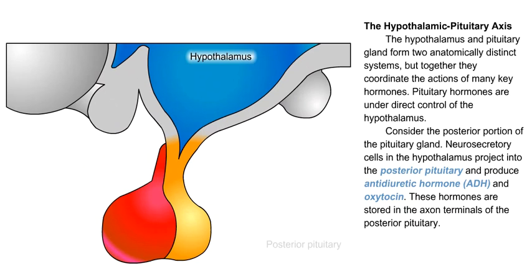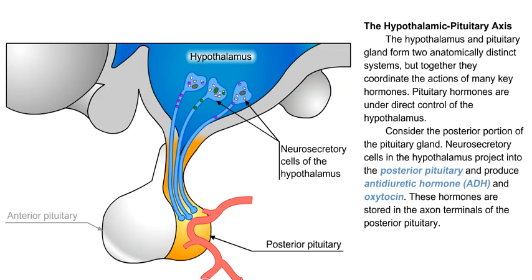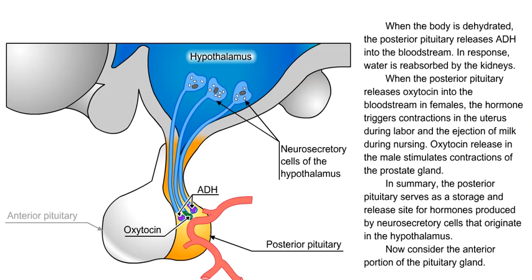The hypothalamus and pituitary gland form two anatomically distinct systems, but together they coordinate the actions of many key hormones. Pituitary hormones are under direct control of the hypothalamus. Consider the posterior portion of the pituitary gland. Neurosecretory cells in the hypothalamus project into the posterior pituitary and produce antidiuretic hormone, ADH, and oxytocin. These hormones are stored in the axon terminals of the posterior pituitary. When the body is dehydrated, the posterior pituitary releases ADH into the bloodstream. In response, water is reabsorbed by the kidneys.